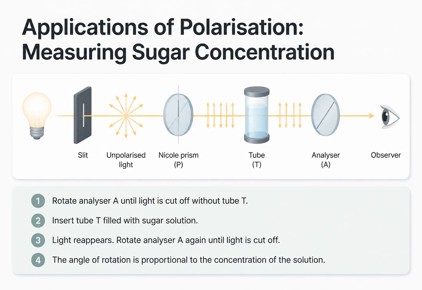Polarization has several highly practical applications. One fascinating use is measuring the concentration of sugar in a solution. The apparatus uses a polarizer to create polarized light, which then passes through a tube. First, we calibrate the system empty by rotating an analyzer until the light is completely blocked. Then, we fill the tube with the sugar solution. Sugar molecules are optically active, meaning they actually twist the plane of polarization as the light passes through. Because the plane has rotated, light suddenly passes through the analyzer again. By measuring exactly how many degrees we have to rotate the analyzer to block the light a second time, we can calculate the exact concentration of the sugar.